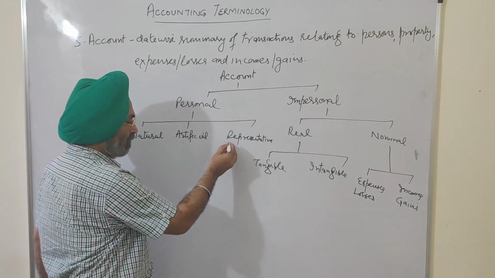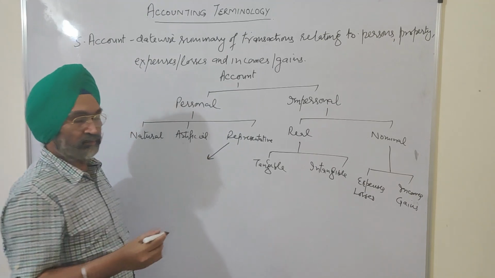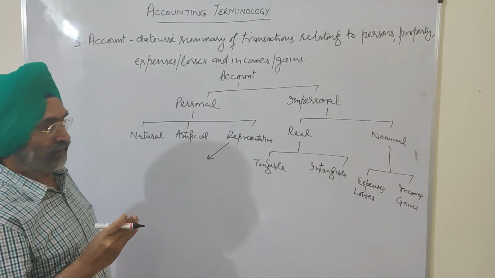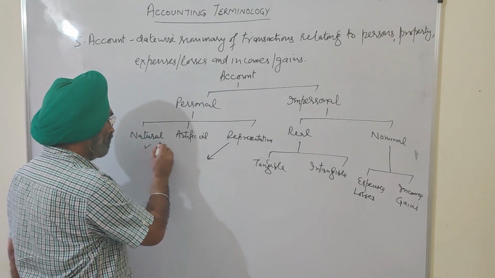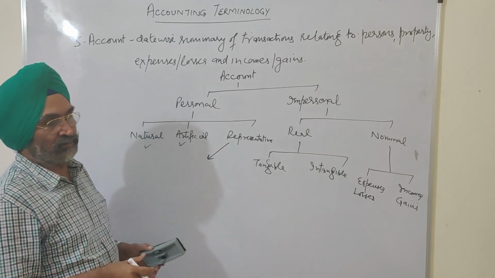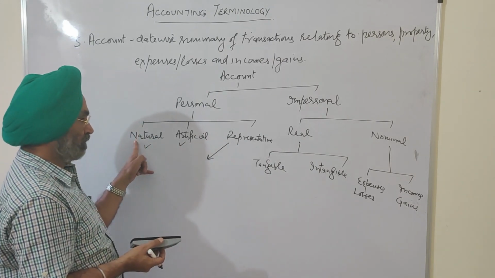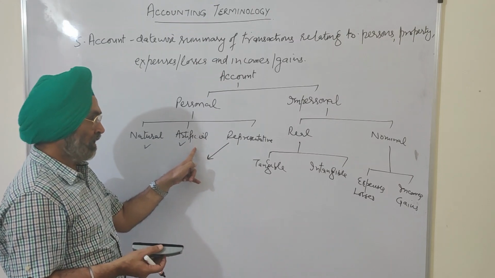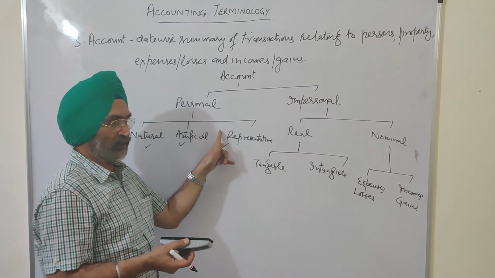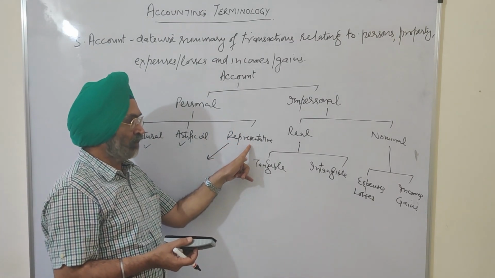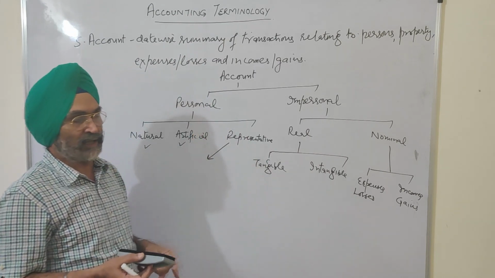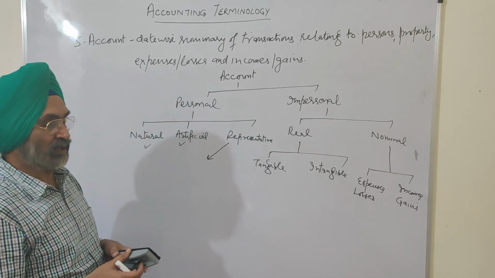Representative personal accounts are the accounts which represent either a natural person or an artificial person. In place of a natural person or an artificial person, the account we prepare will be called a representative personal account.